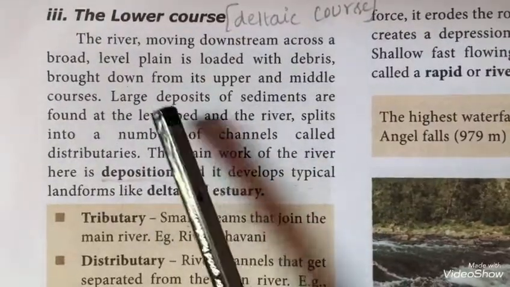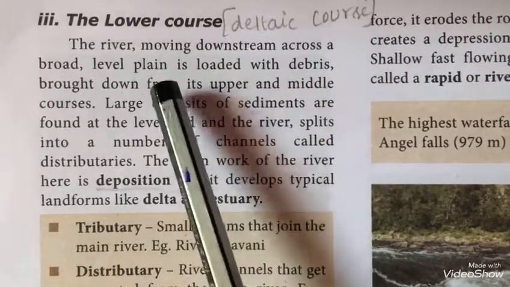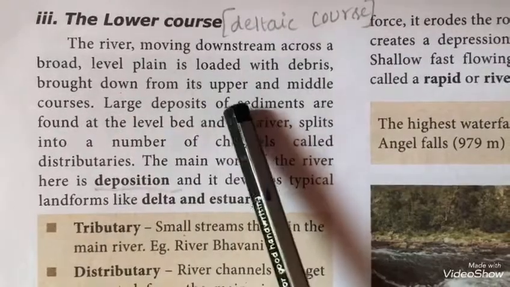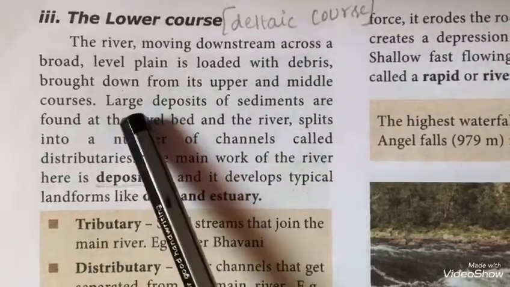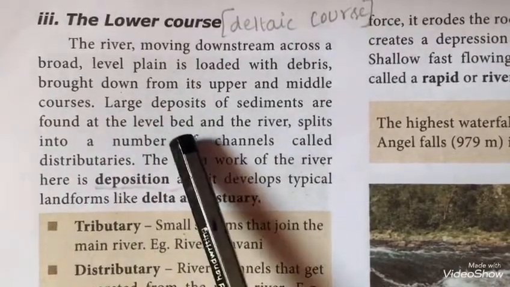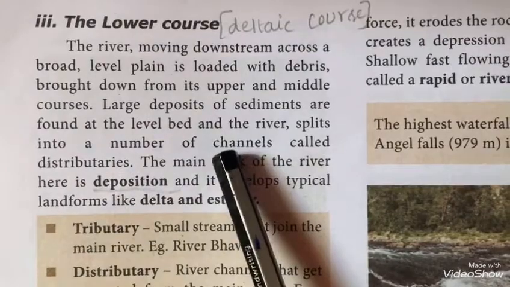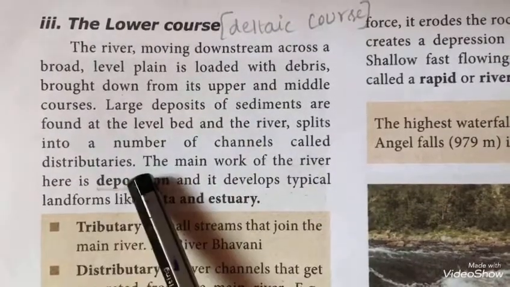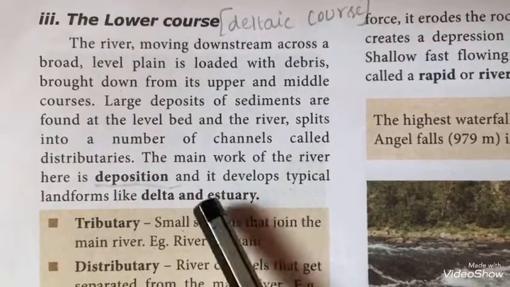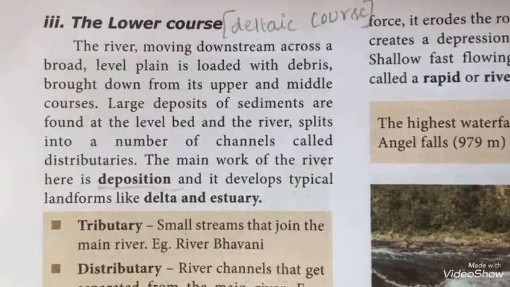The lower course. The river moving downstream across a broad level plain is loaded up with debris brought down from its upper and middle courses. Large deposits of sediments are found at the level bed, and the river splits into a number of channels called distributaries. The main work of the river here is deposition, and it develops typical landforms like delta and estuary.